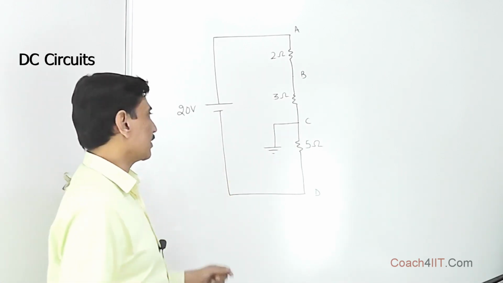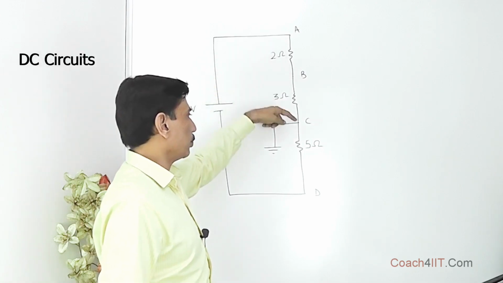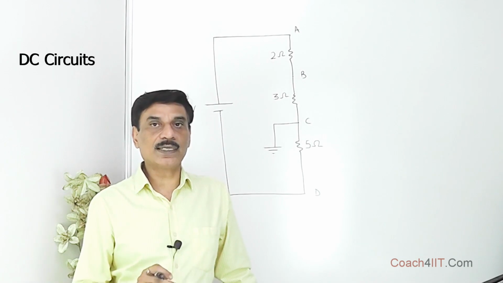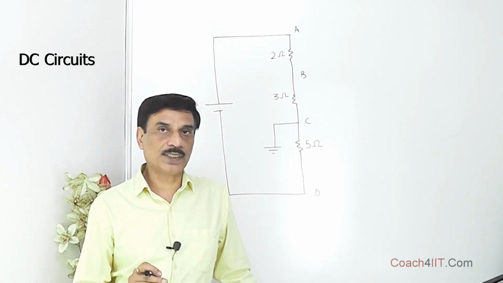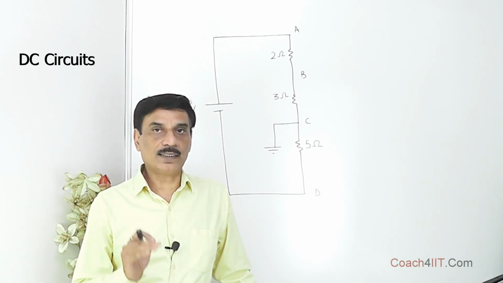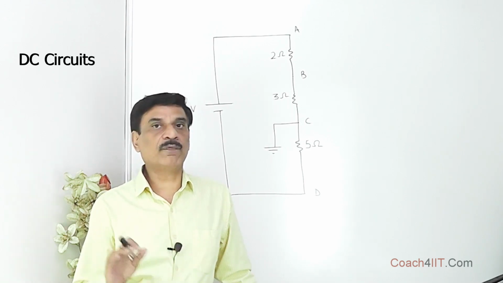Generally the students say that the conventional current that flows in this direction will come from here to here to here, and then this will enter into the earth. Please understand that it may be the case in electrical circuits, it may not be the case. But one thing for sure is, whatsoever the point is earth, whatsoever the body is earth, that assumes 0 volt potential. There may be flow of current, there may not be flow of current.